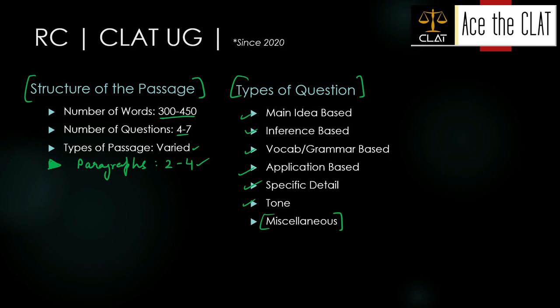He can use his or her imagination to unknown limits, right? So miscellaneous questions भी आ सकते हैं.